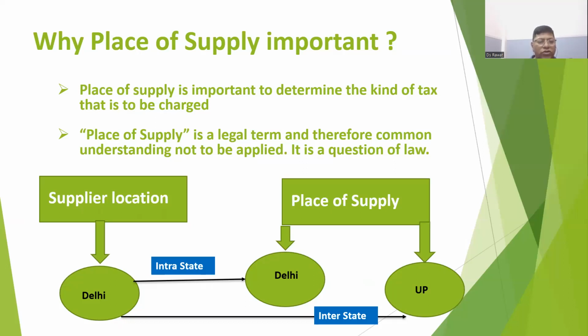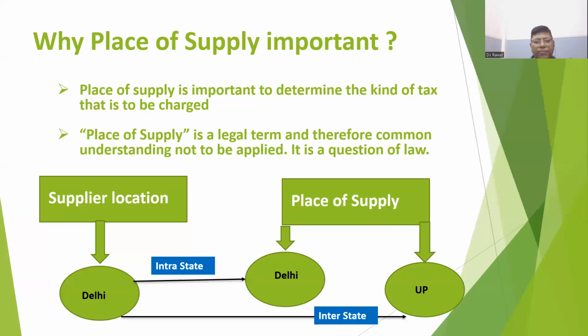But if the location of the supplier of the goods and the place of supply of the goods, which are determined as per these sections and which is also the topic of today's discussion, are different, then it is an interstate sale. What is an interstate sale? It means the location of the supplier and place of supply are in two different states or union territories. An intrastate sale is where the location of the supplier and place of supply are within the same state.